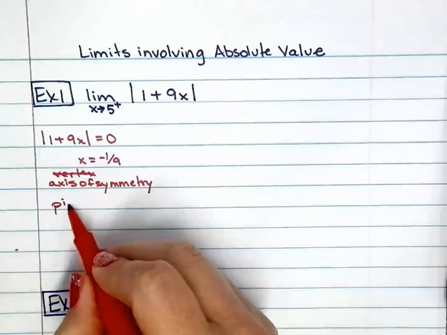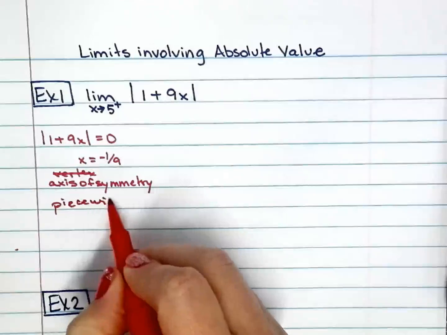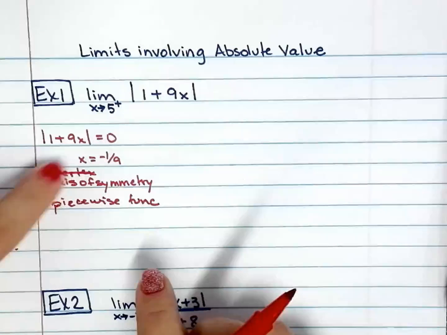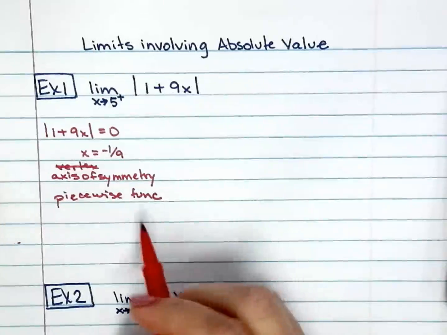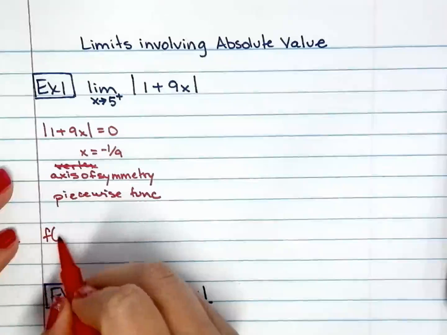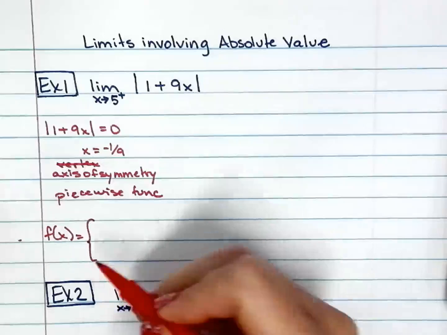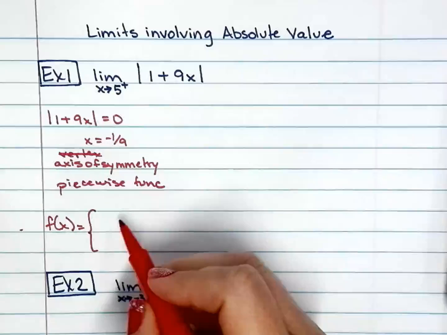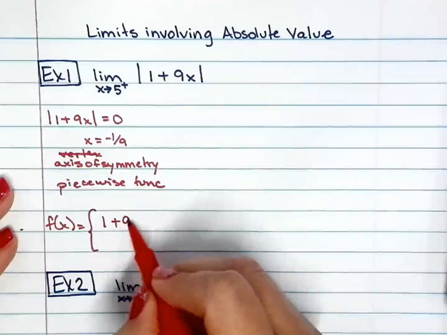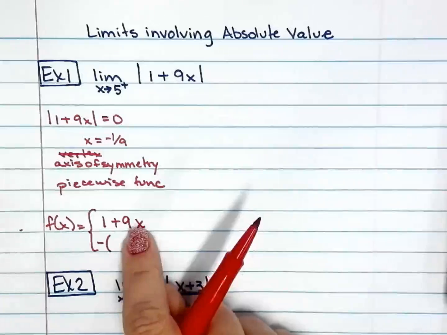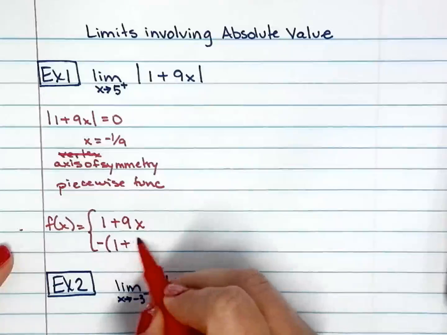So I will write out the piecewise function for this scenario right here. I have my f of x. I have two functions, one with a positive slope and one with a negative slope. So 1 plus 9x, and the other one is the negative version of that same function, so negative of 1 plus 9x.